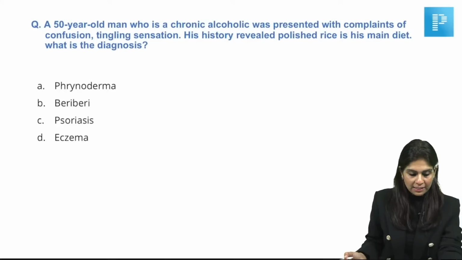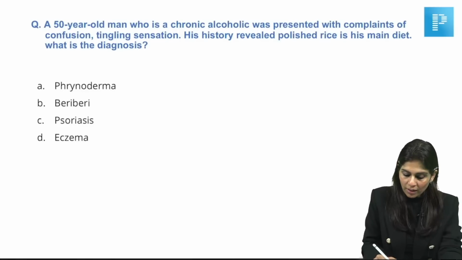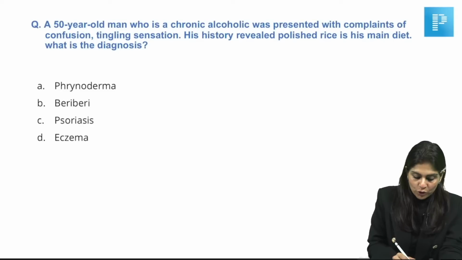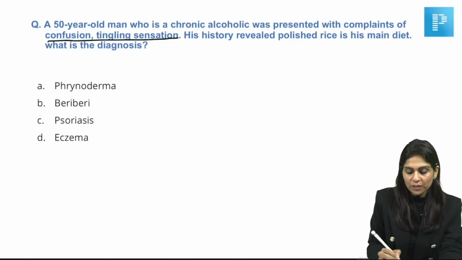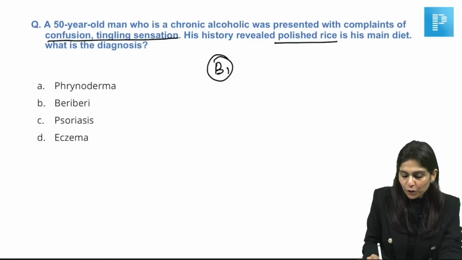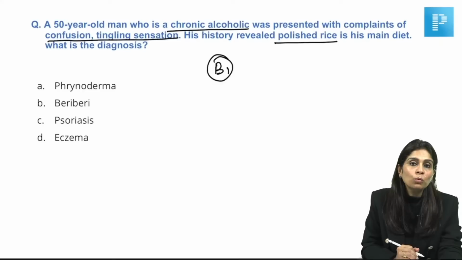One more question. Is this the question that you're talking about, Dua? A 50-year-old man who is a chronic alcoholic was presented with complaints of confusion, tingling sensation. His history revealed polished rice in his main diet. What is the diagnosis? Confusion, tingling sensation, neurological manifestations, you can suspect B1 deficiency. And there is also history of polished rice intake, and the person is also an alcoholic. Put together, what is the diagnosis?